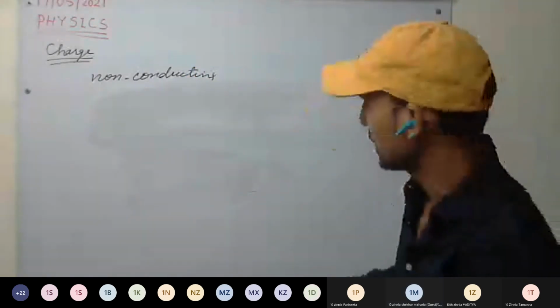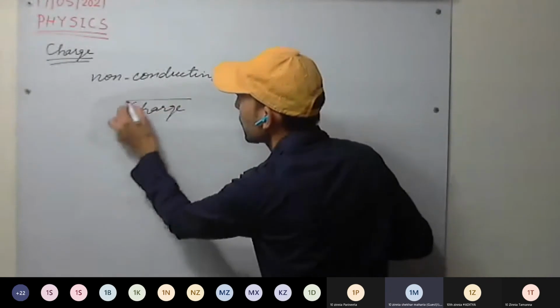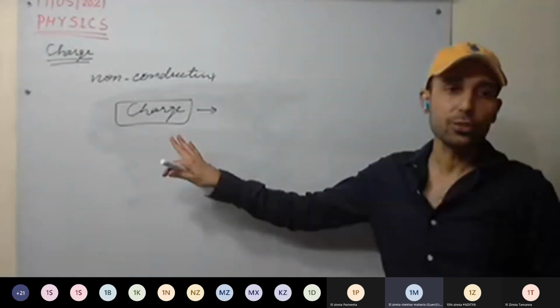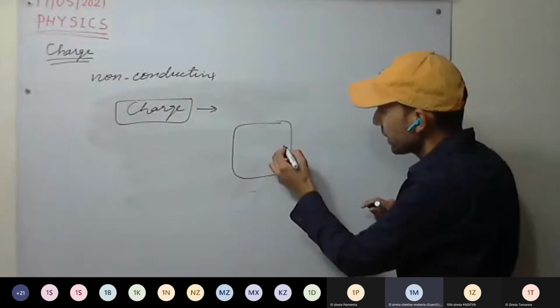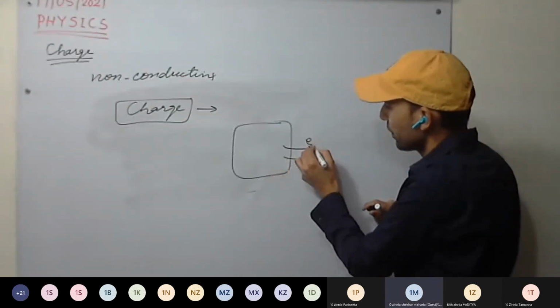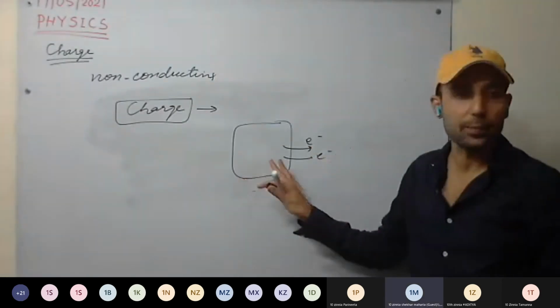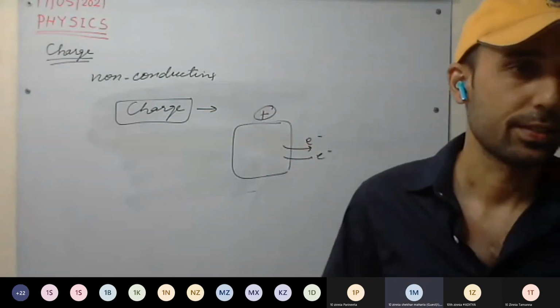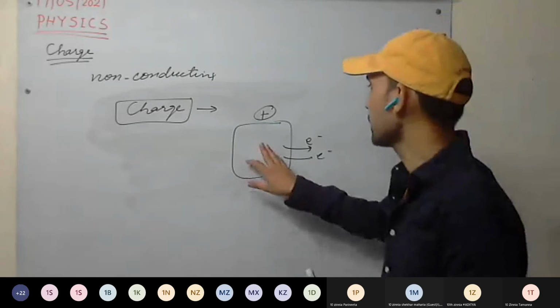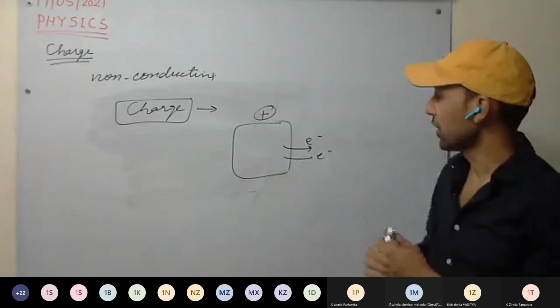Now, this charge depends on the number of electrons. For example, we have a body from which electrons have been removed. So this body will be positively charged.